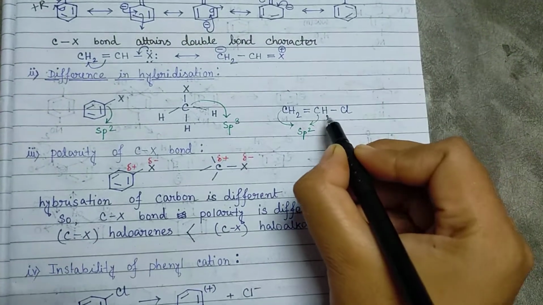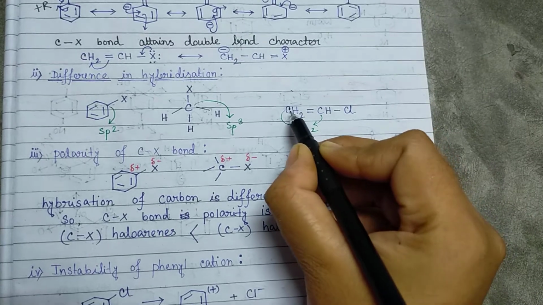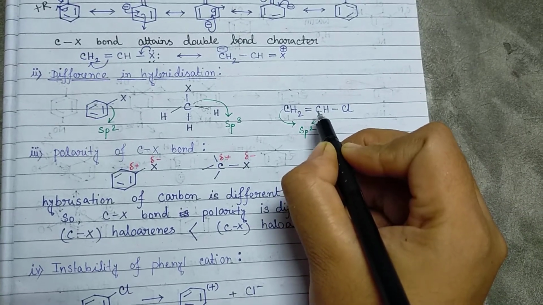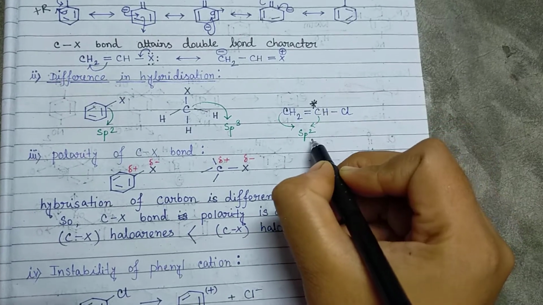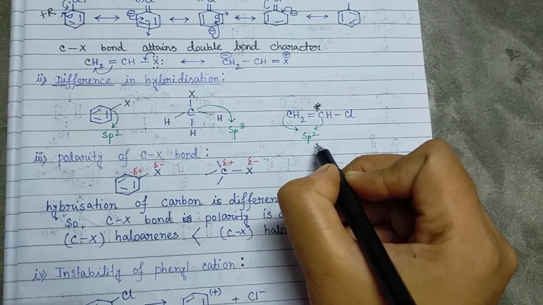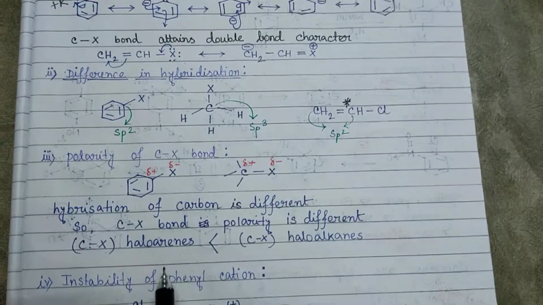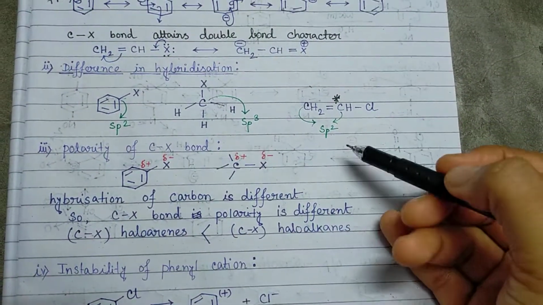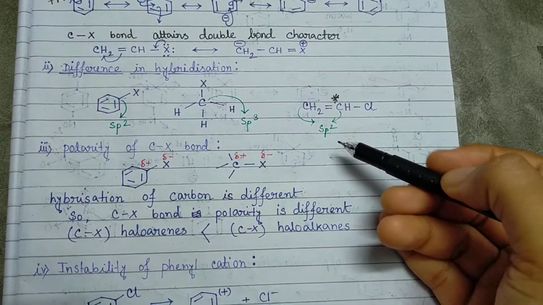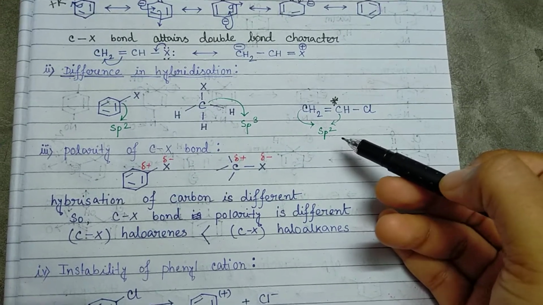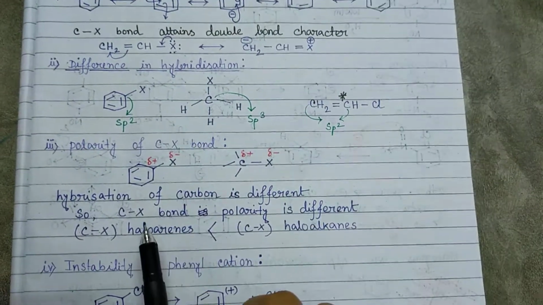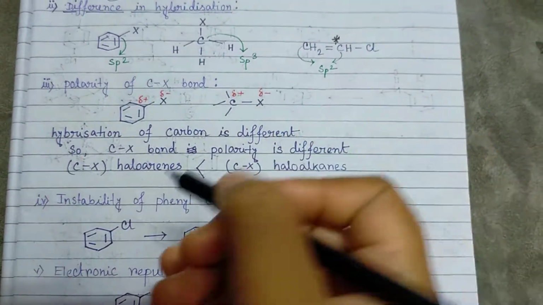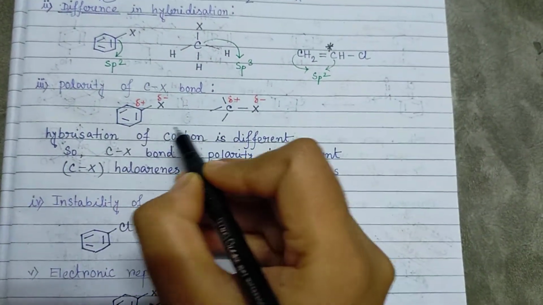Same also for vinyl halides, the carbons are double bonded, so the attacking center, the carbon, is sp2 hybridized carbon. So due to this difference in hybridization also, nucleophiles cannot attack the sp2 carbon in case of haloarene and vinyl chloride. Next reason is the polarity of the C-X bond.